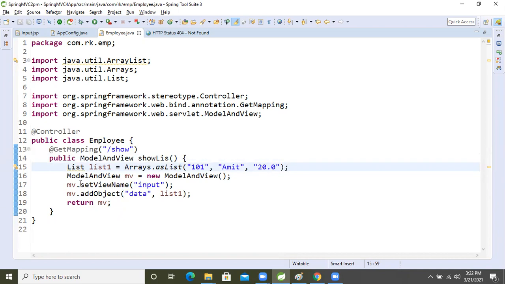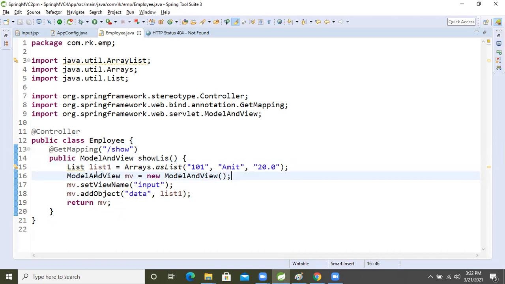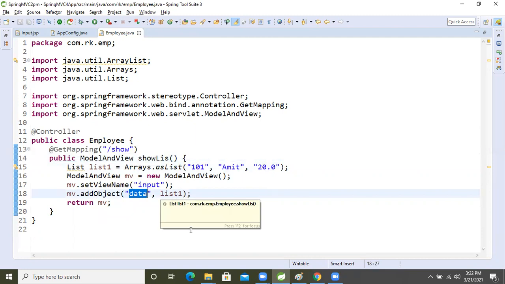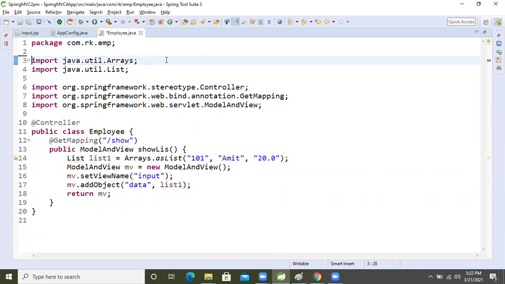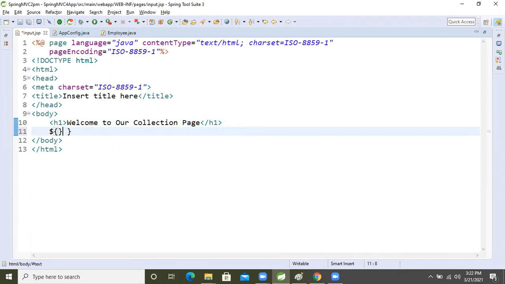Now, what are we doing here? We are sending the list of data to the browser, and we can read it. We can use it directly using this reference, but our aim is to iterate the data on the JSP page, right? Just to show it, if we use the expression tag, we can read it also. I'm using the expression tag and reading the data from the scope. For JSP, that is the request scope.